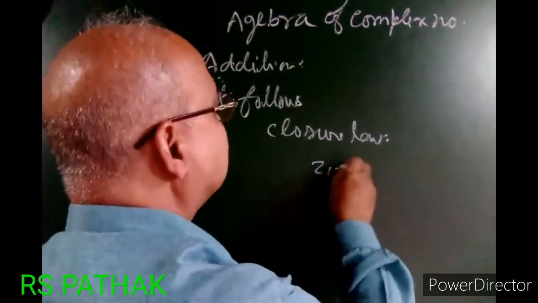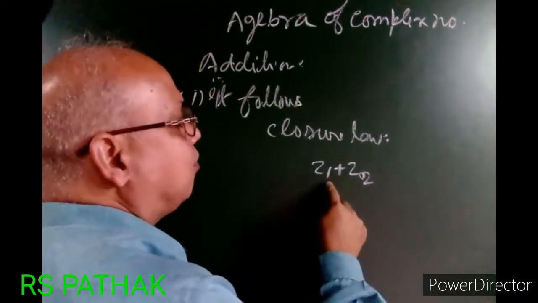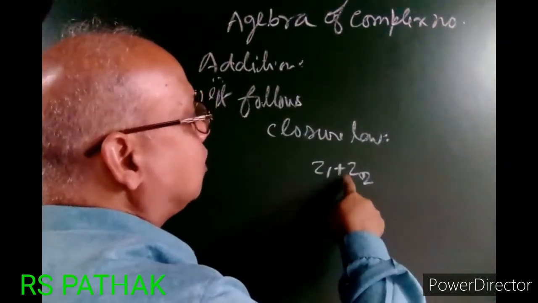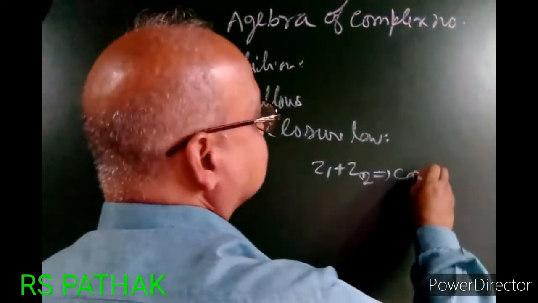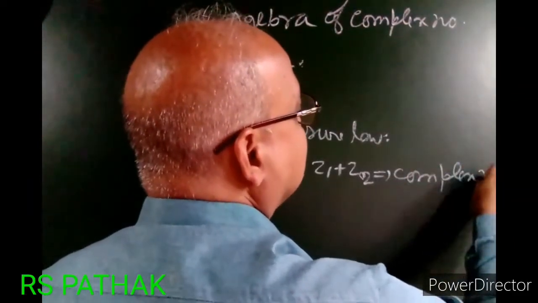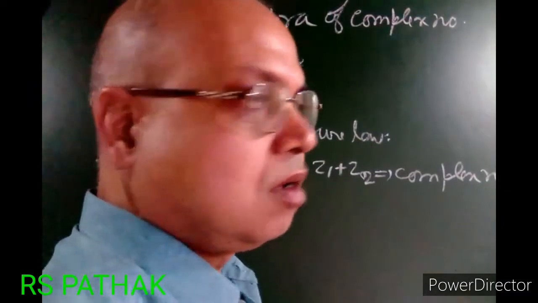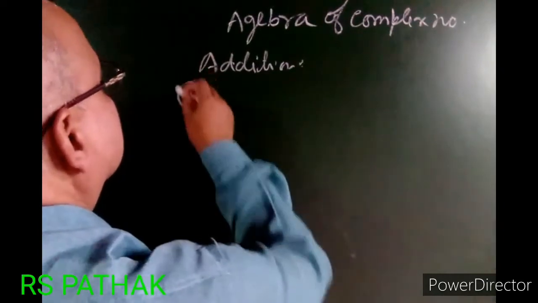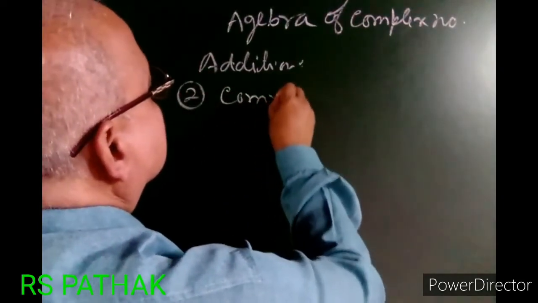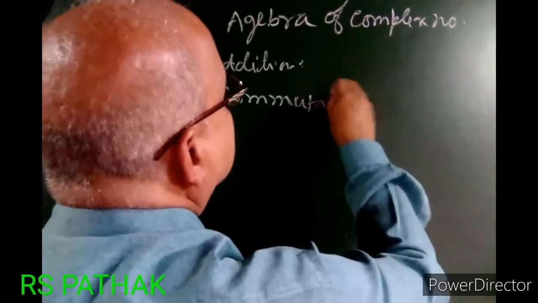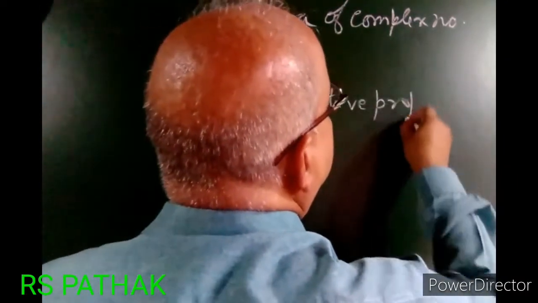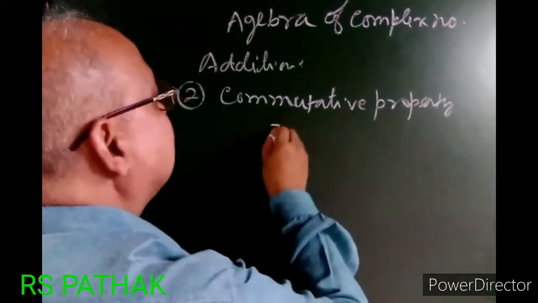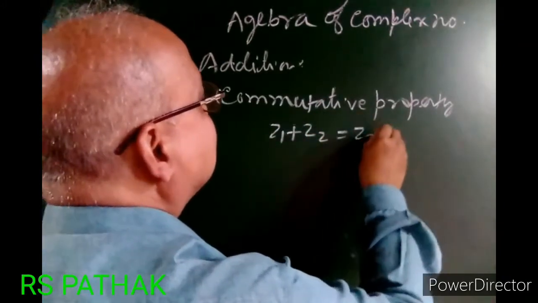Let us suppose z1 plus z2. Z1 is a complex number, z2 is the second complex number. If I add a complex number to a complex number, the result will be a complex number. Number 2 is the commutative property. Z1 plus Z2 equal to Z2 plus Z1.